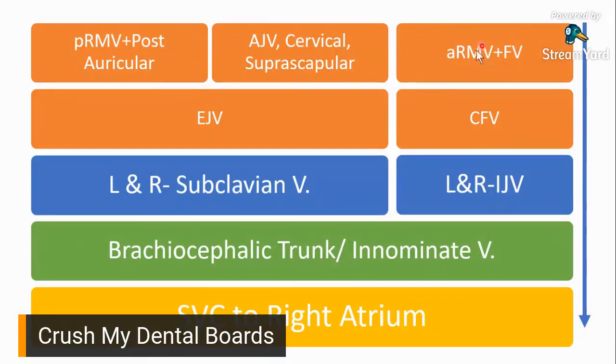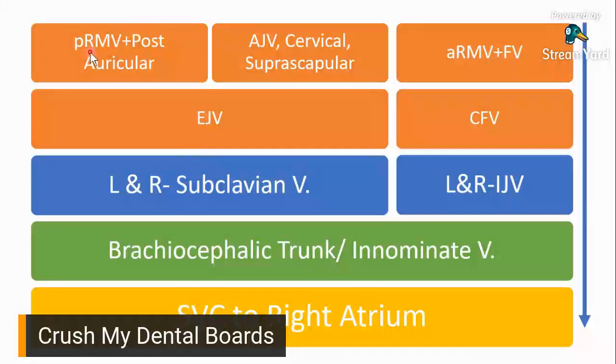So plus your facial vein, you would form your common facial vein. So common facial vein would drain to your internal jugular vein. Then your internal jugular vein and subclavian vein would form your brachiocephalic trunk, and then it goes to your superior vena cava, and then eventually to your right atrium.